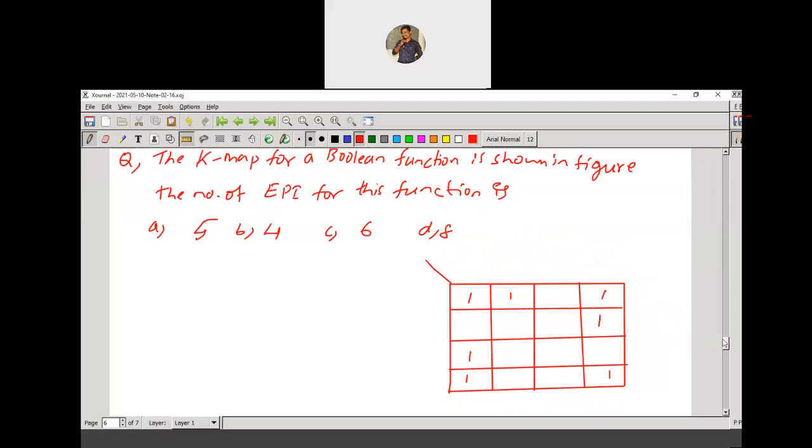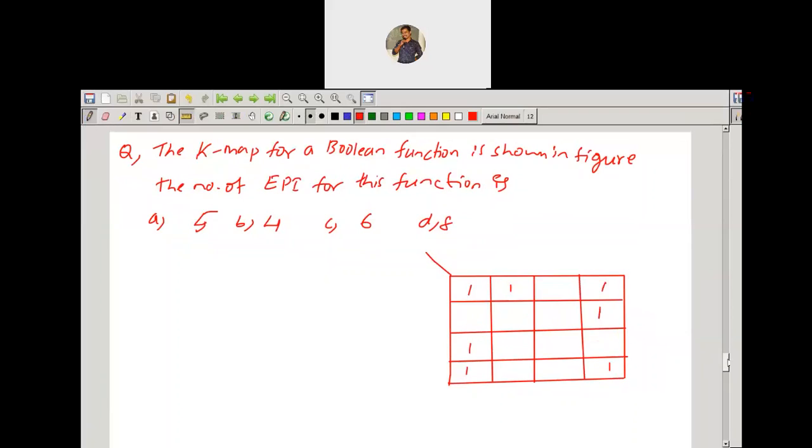So everybody answer for this one. Please answer this question, everybody. The number of essential prime implicants for this given question. Use your pens and papers and do it. How many essential prime implicants are there? Students, please do it, and post your answer in the chat box.